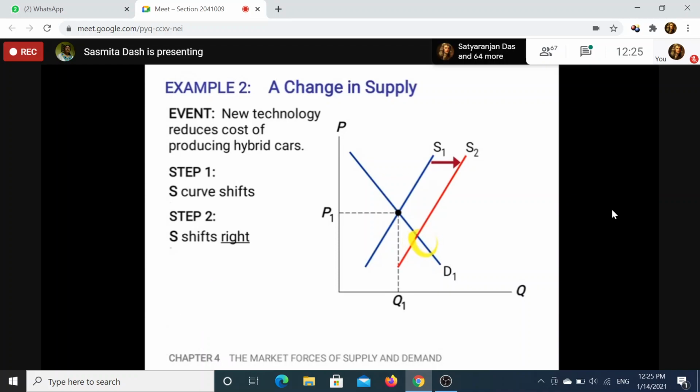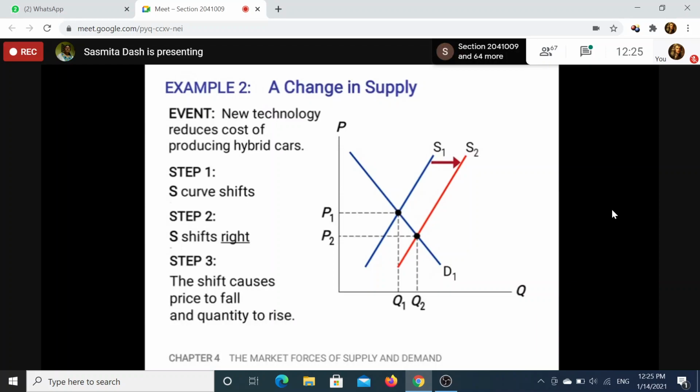You will get a new equilibrium point. So what will happen? Price is falling, quantity is increasing. What you are getting here is that the price of the commodity falls, the price of the hybrid car will fall, and more quantity will be sold in the market. The demand curve remains as it is.